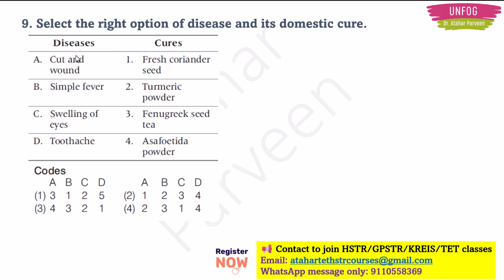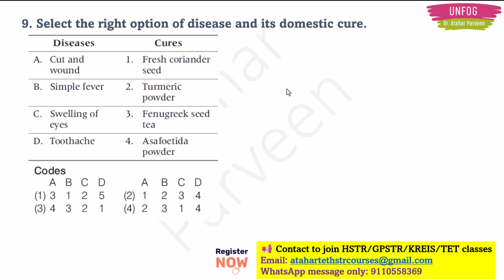Okay, so first disease we have is cut and wounds. So when you have a cut, this open cut can attract some bacteria, some very bad microorganisms which are very bad for health. Okay, so what do we do for cut and wounds? We use something antiseptic and antibacterial. So what does it mean?